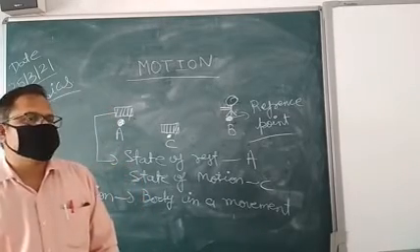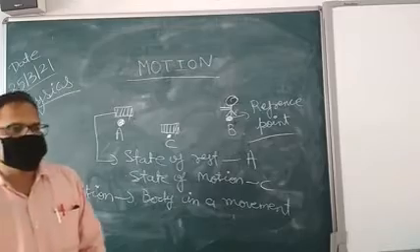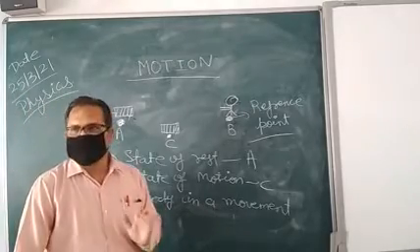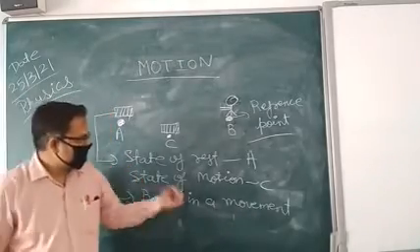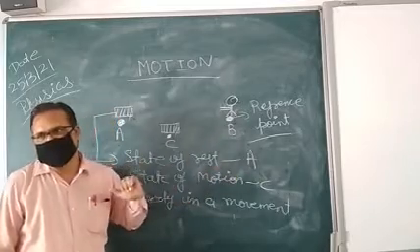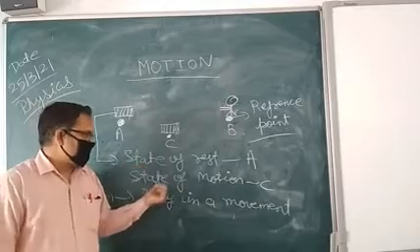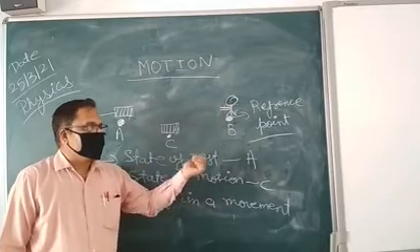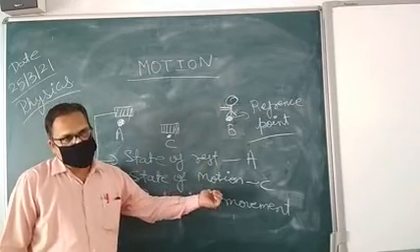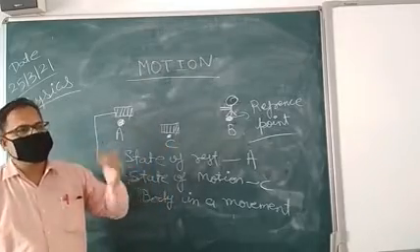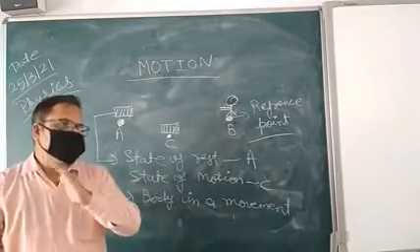In that definition, the word used is stationary. Stationary means that a body is in a state of rest, and the other which is moving will be in a state of motion. That means whenever we are defining the state of motion, it is always defined with respect to some stationary